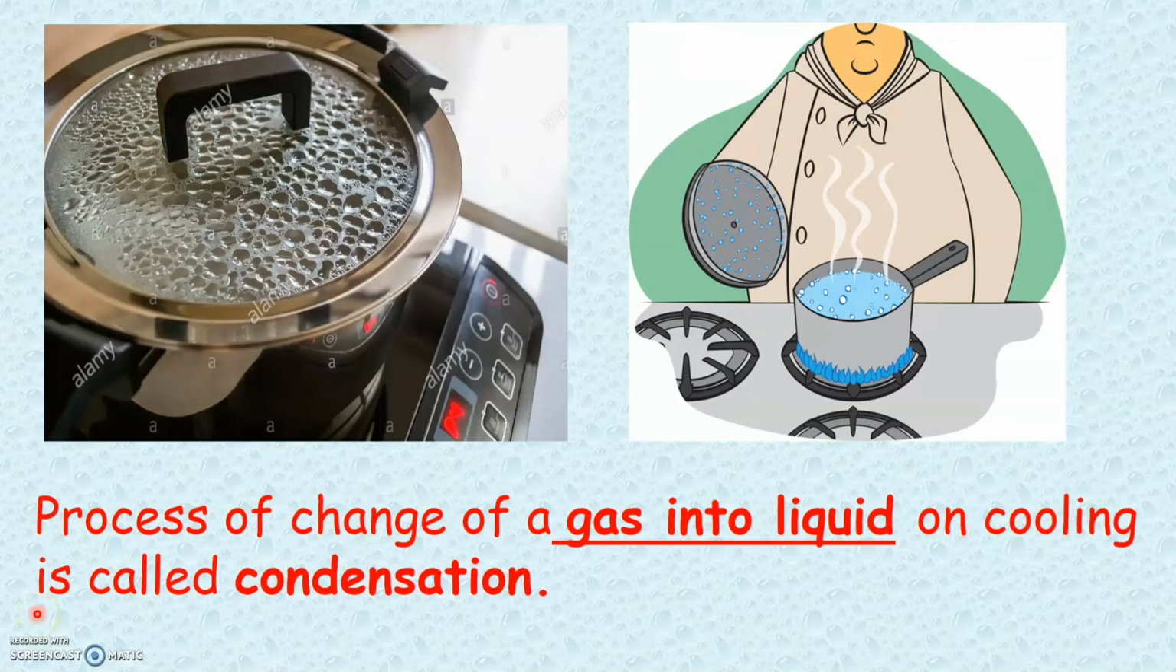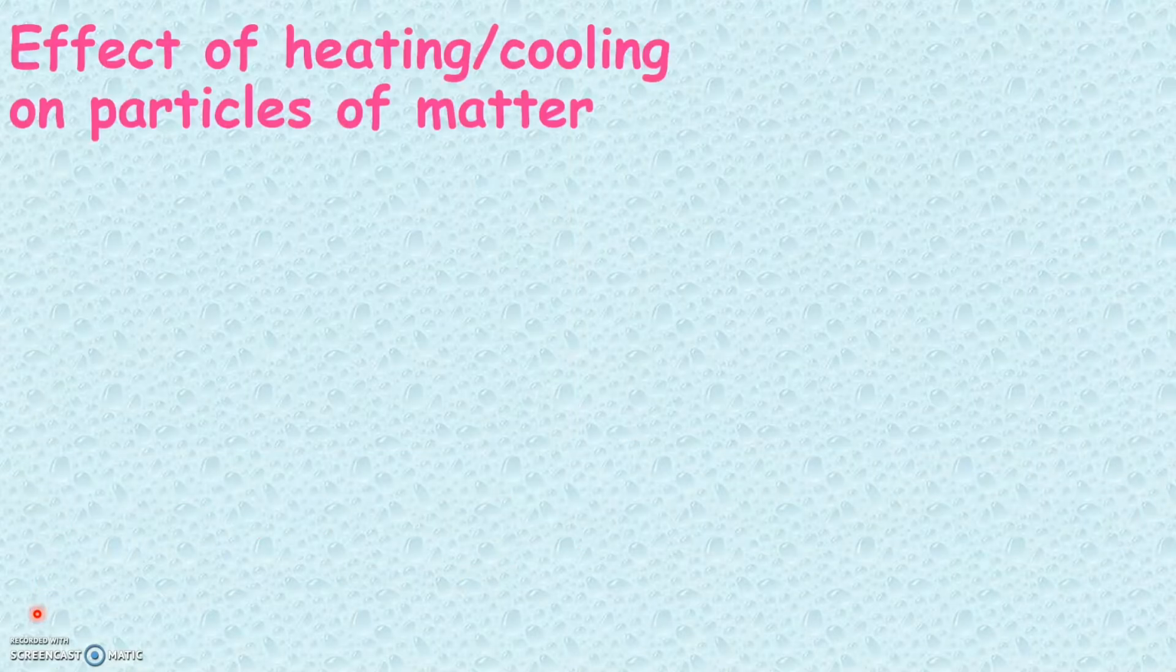Now we have learned what the processes are that take place during heating or cooling of a state of matter. We will now learn what happens when we heat or cool a state of matter. We have already learned that matter is made up of tiny particles, and these tiny particles are affected when we heat or cool a state of matter.